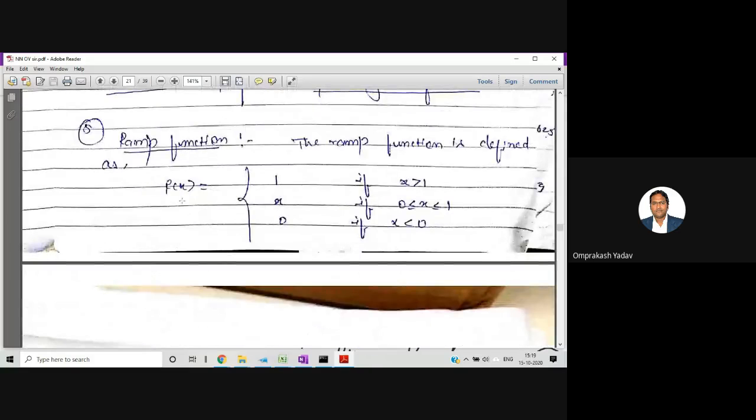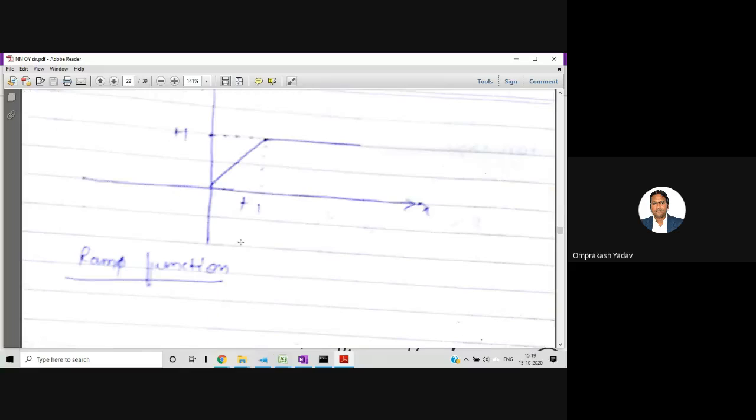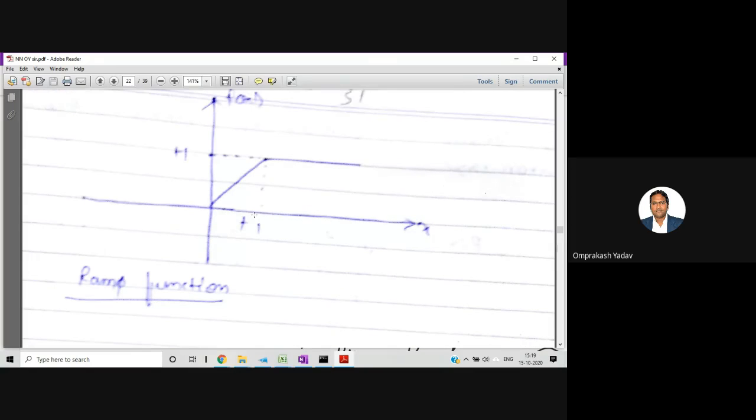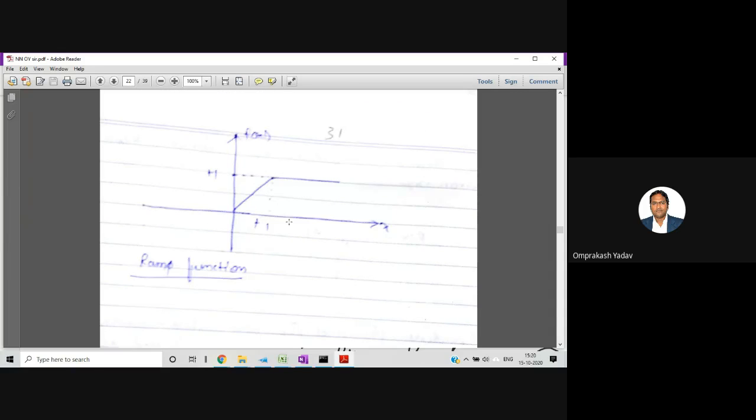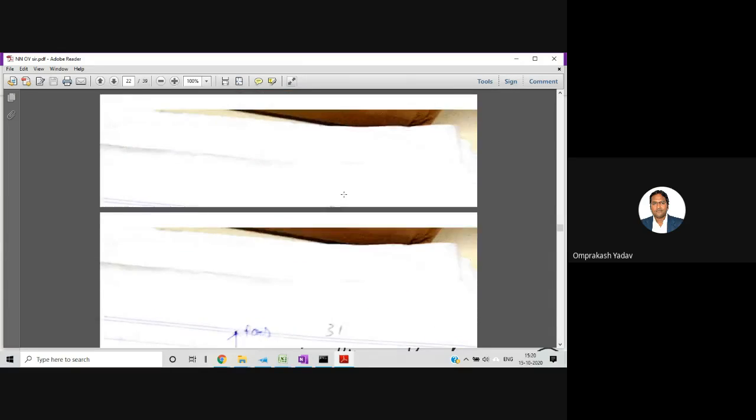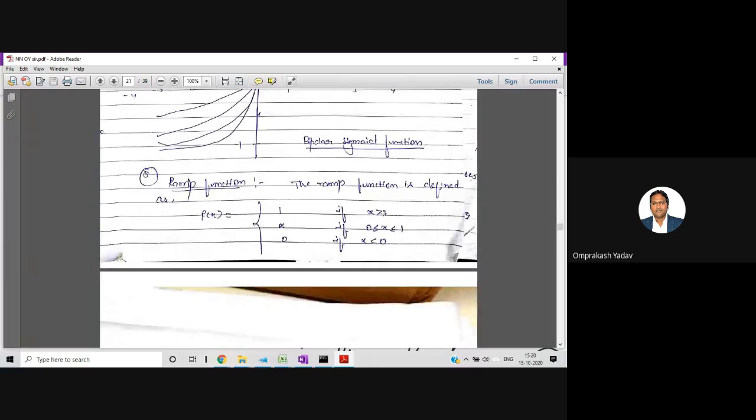And then the last one is the ramp function. If you see the ramp function, it's like this. Initially there will be a ramp, and then there will be a constant value. So till here it's a ramp and then there is a constant value. For example, when x is greater than or equal to 1, after this point it is a constant value, so we'll be getting 1 only.